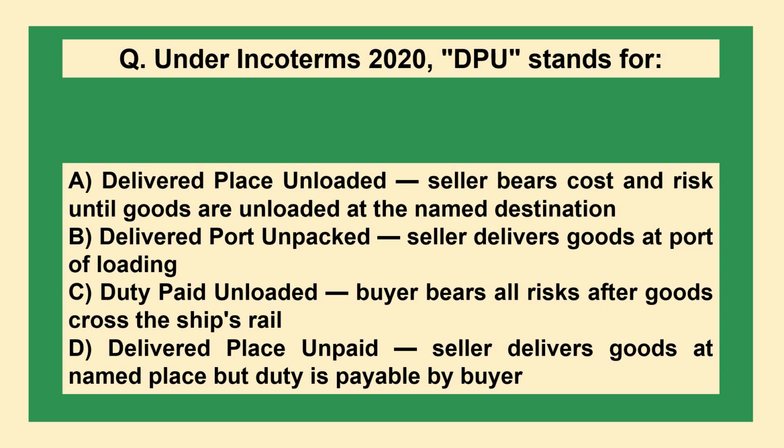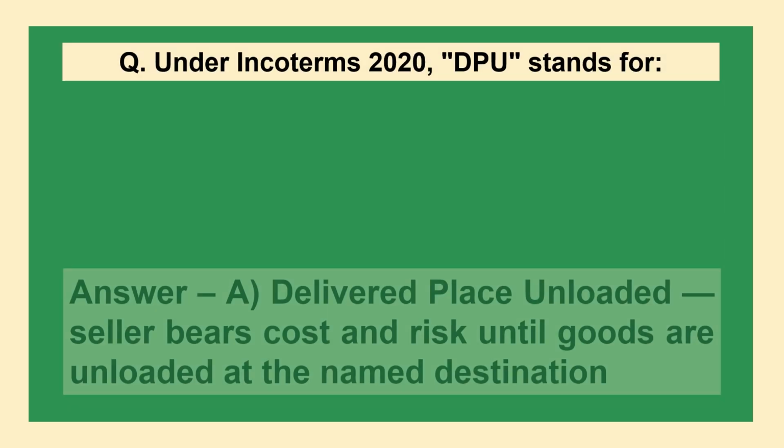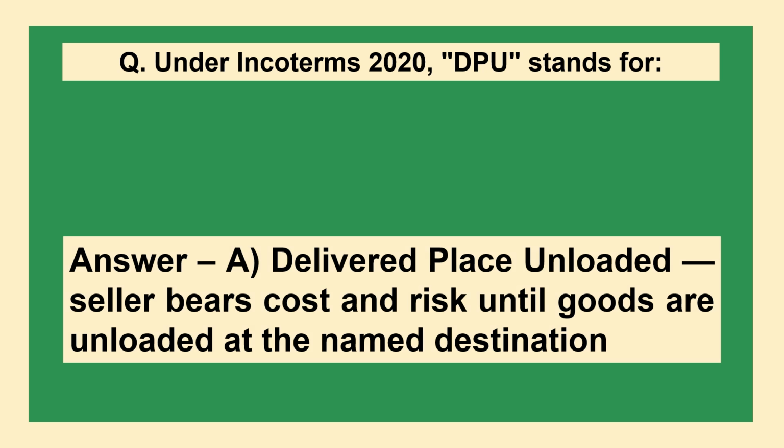The next question is: under Incoterms 2020, DPU stands for option A, delivered place unloaded, seller bears cost and risk until goods are unloaded at the named destination. B, delivered port unpacked, seller delivers goods at port of loading. C, duty paid unloaded, buyer bears all risks after the goods cross the ship's rail. D, delivered place unpaid, seller delivers goods at named place but duty is payable by buyer. The answer is option A. Delivered place unloaded. Seller bears cost and risk until goods are unloaded at the named destination.